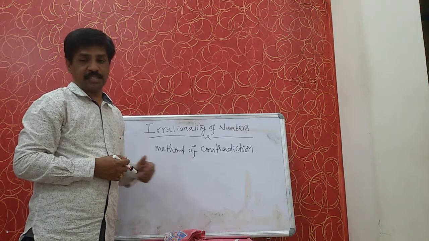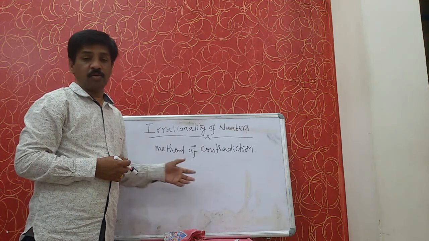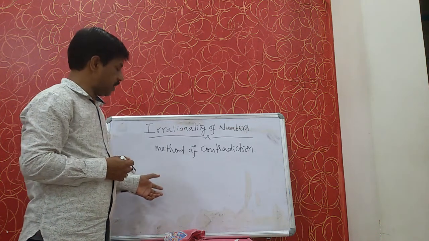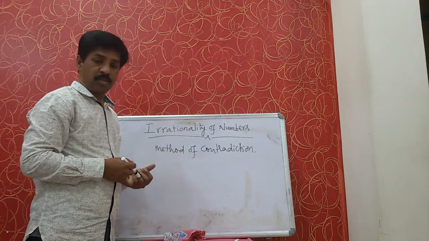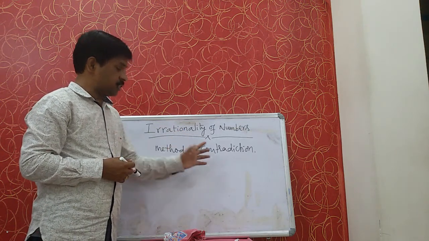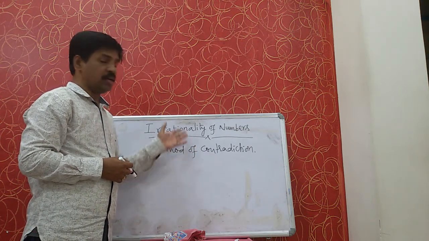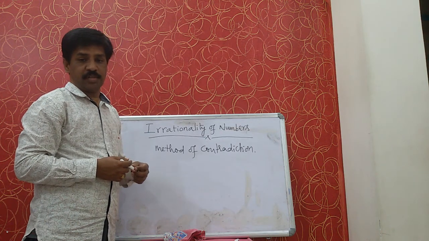We will get the contradiction. Through contradiction we can conclude that root 2 is an irrational number. So for proving irrationality of numbers, we will adopt the method of contradiction. It is the best method to prove irrationality of numbers. Okay children, thank you.